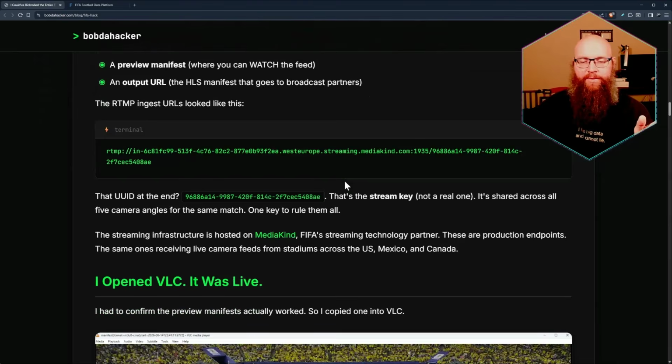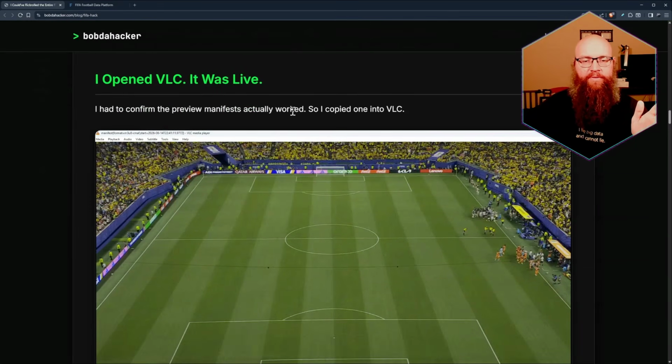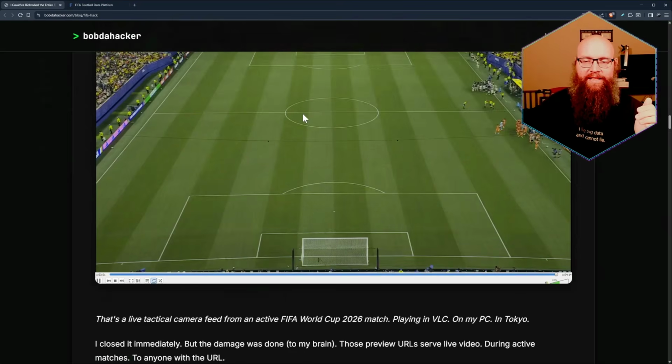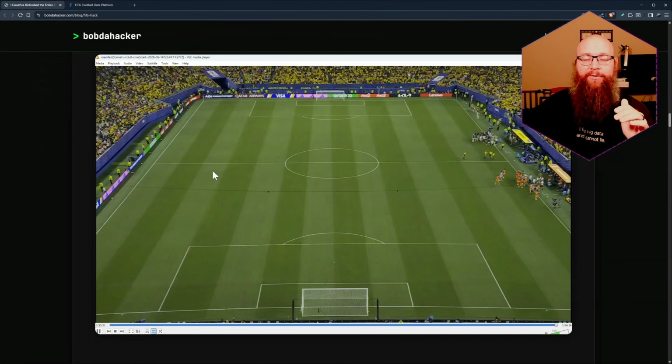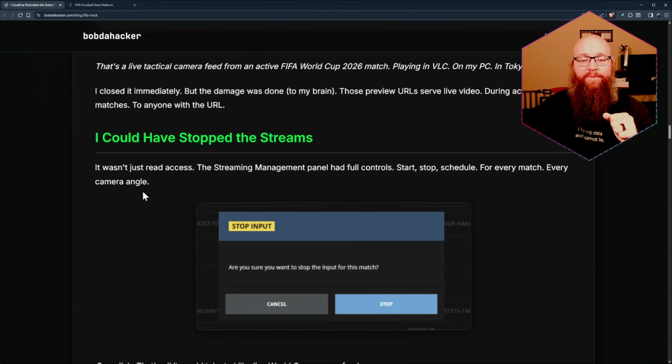Now, to verify that this was actually live, he goes and pulls one of the URLs and loads it up in VLC. Yeah, VLC can do that. What can't VLC do? And sees that, yes, this is actually the live feed from one of the cameras, not from a broadcaster. This is coming directly from the stadium. That's pretty awesome. So then he says, by the way, could have stopped the streams if you wanted to.